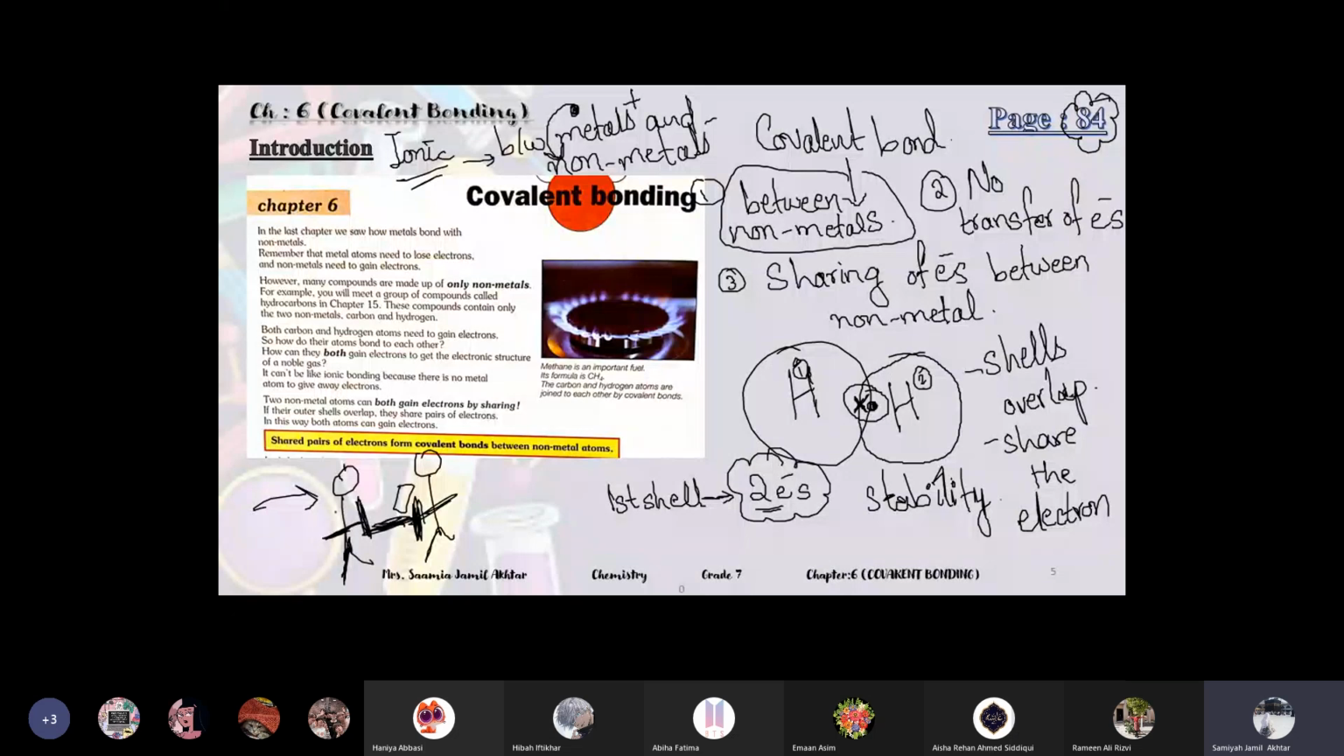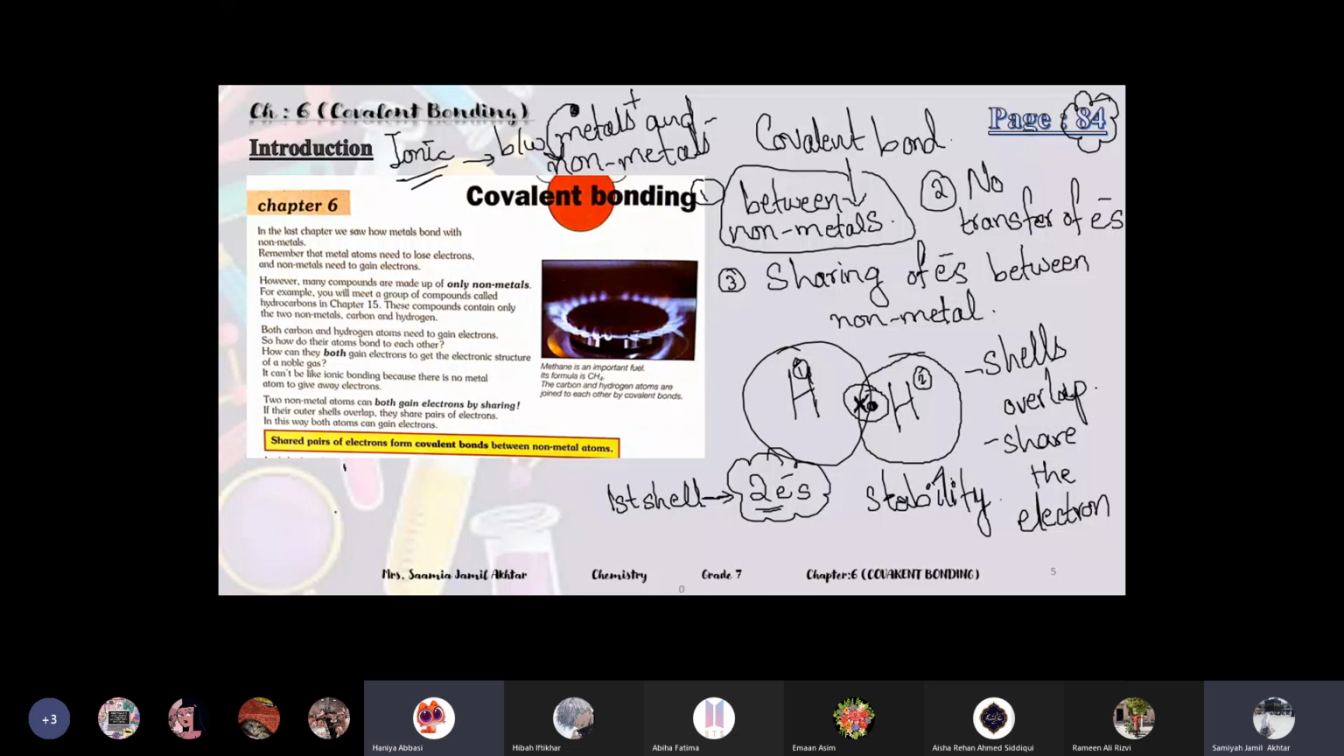We will do more examples also, so it will be clear to you. Okay, let's see what's written in the book. Who will read? Teacher, can I read? Yeah, but read slowly, okay? Okay, Miss. In the last chapter, we saw how metals bond with non-metals. Remember that.